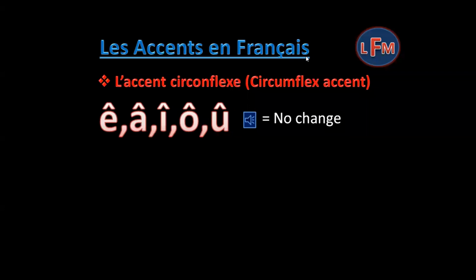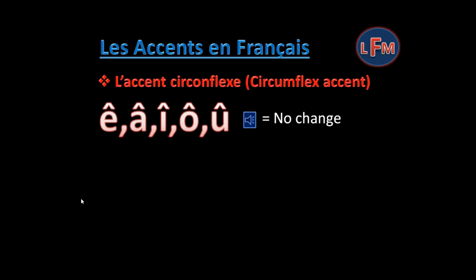Here we have another accent in French, l'accent circonflexe, which is called circumflex accent in English. It goes with vowels E, A, I, O, and U. It looks like a hat on the letters and there is no change in sound. But one important thing to know about this accent is that in old French, l'accent circonflexe was used to replace S in certain words, and that S usually still exists in corresponding English words today.